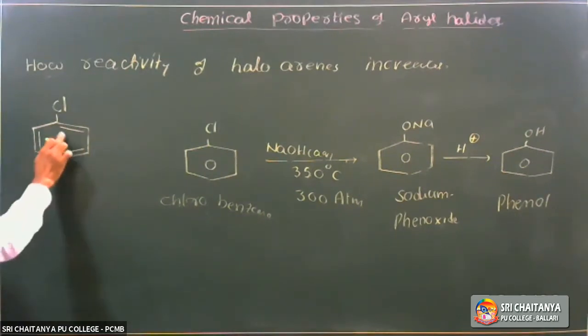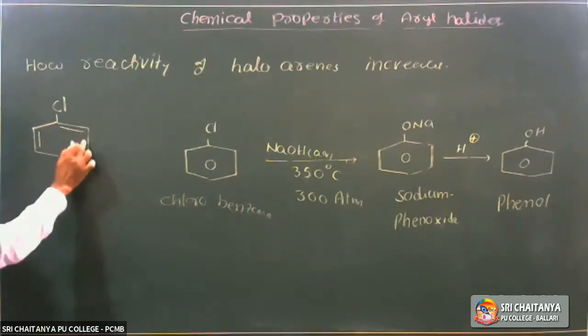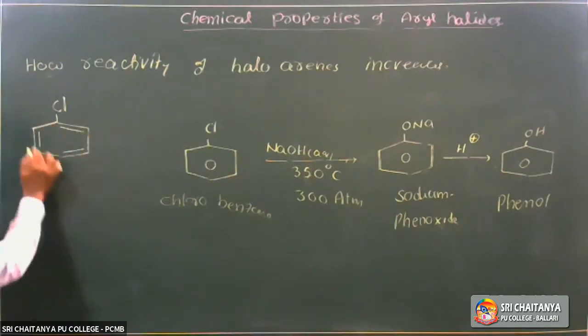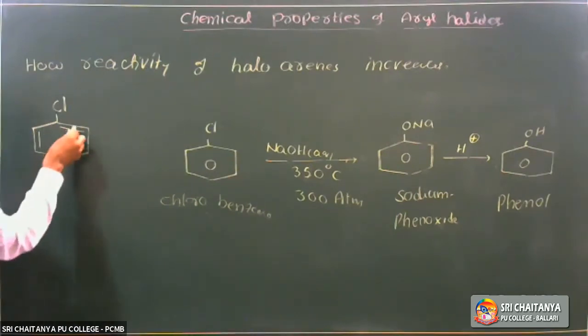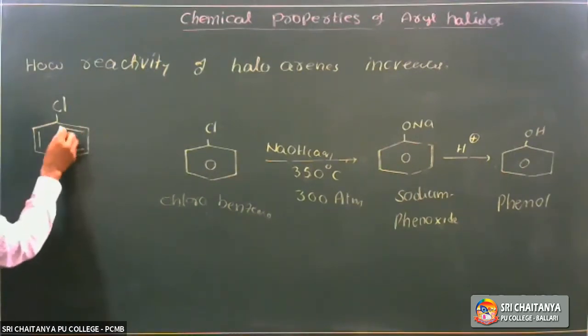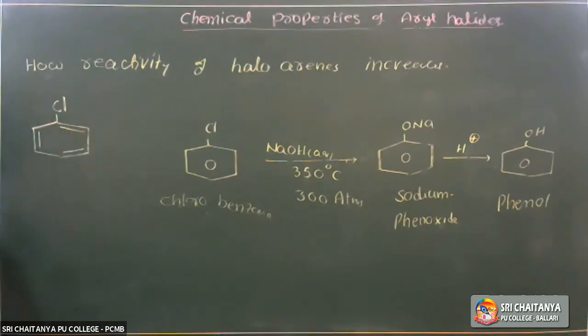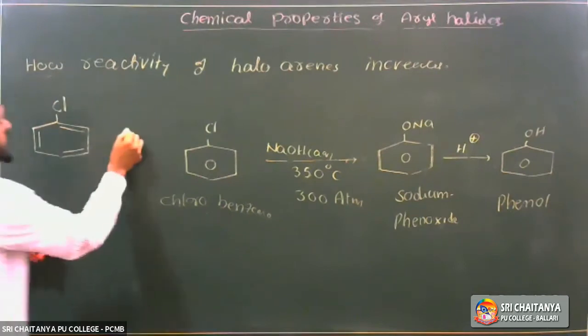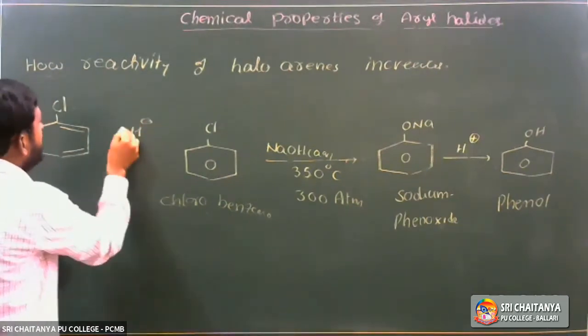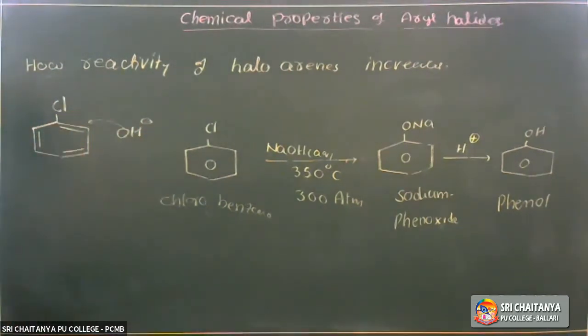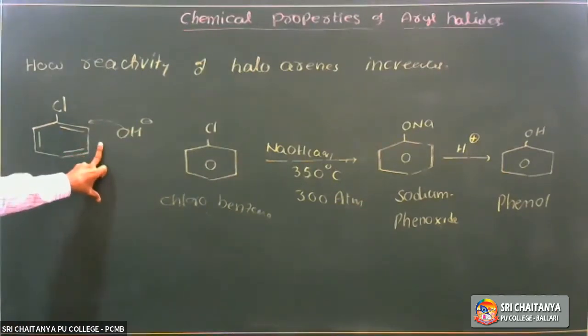In this, electron rich arene means a benzene ring. If we reduce or decrease the electron density, then the nucleophile can easily approach the arene and form a bond.